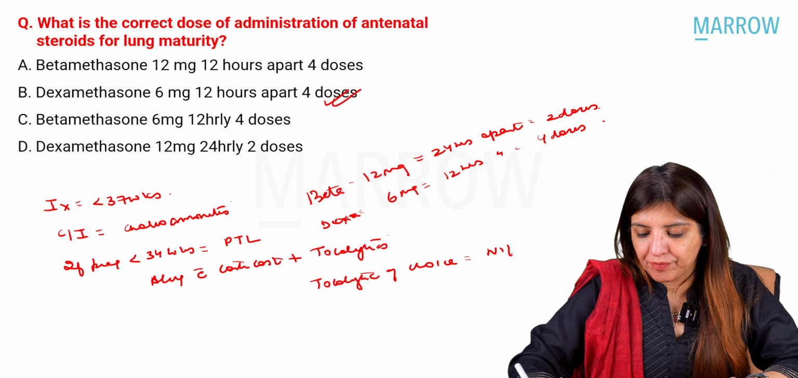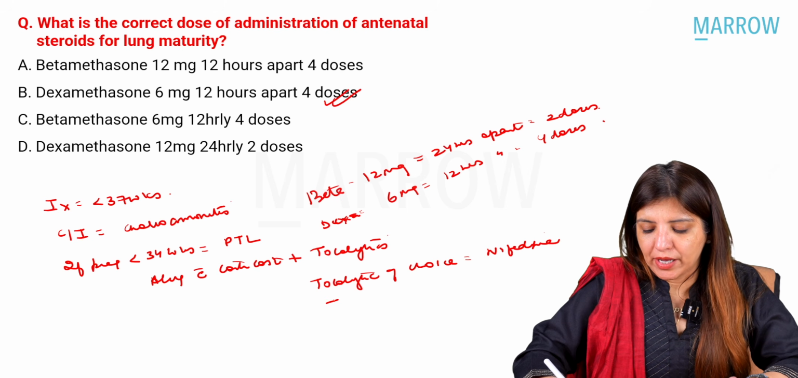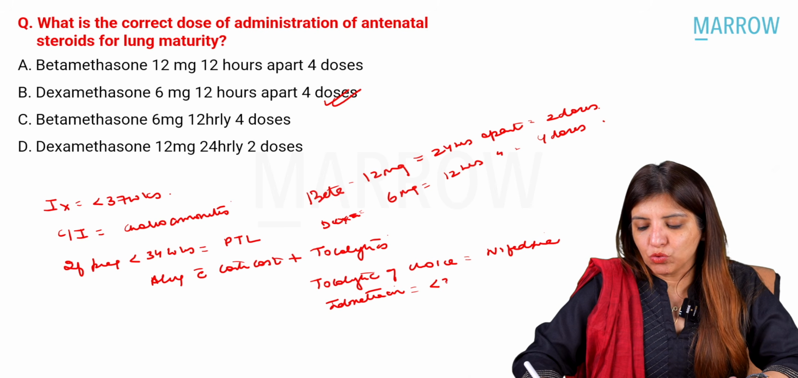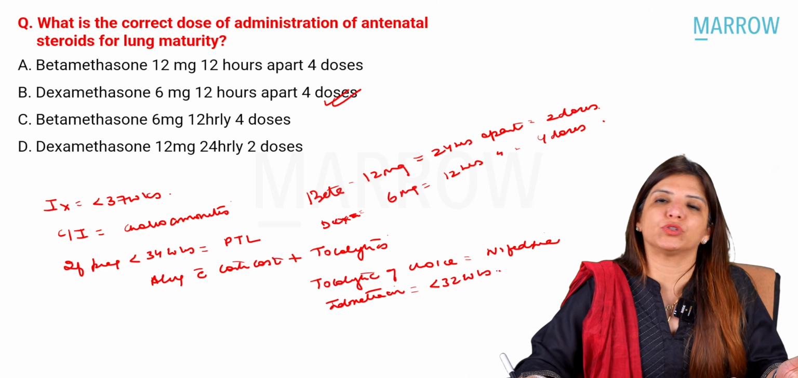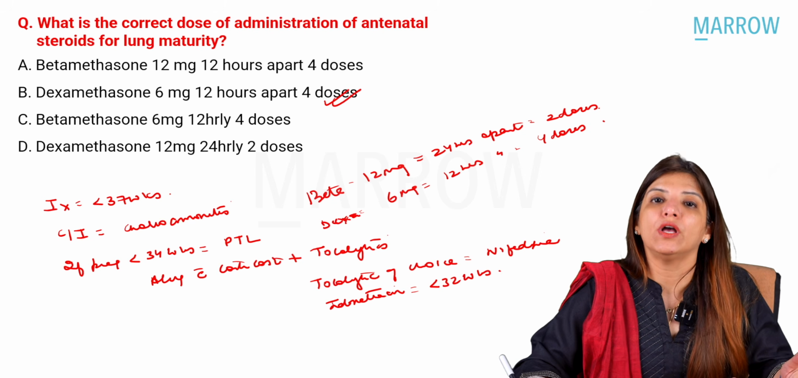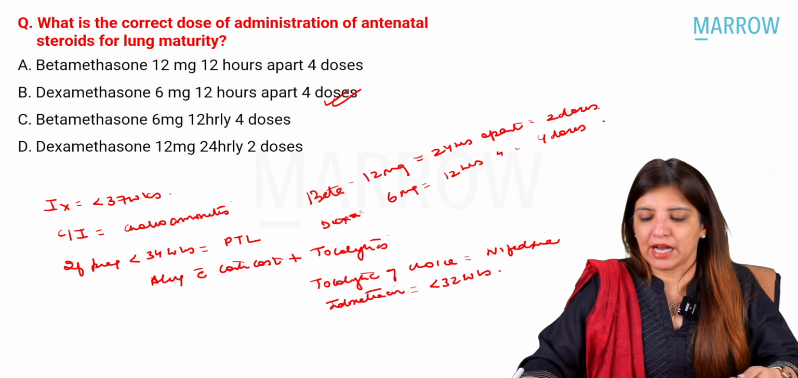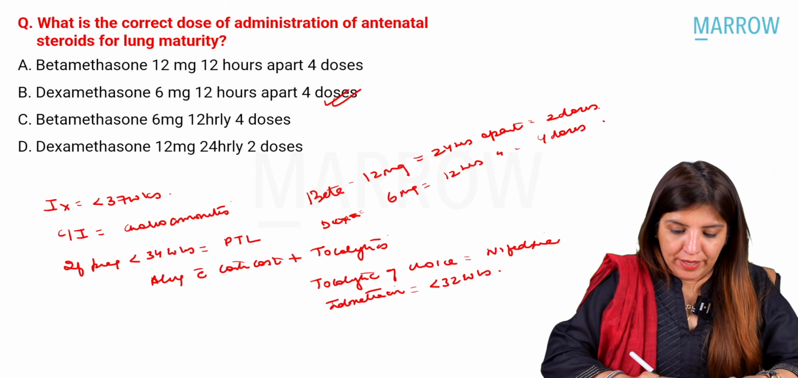is nifedipine. Right? Please remember, indomethacin is also a tocolytic, but it should be used only at less than 32 weeks, because if you use indomethacin at more than or equal to 32 weeks, it leads to premature closure of ductus arteriosus. Right? Okay. Next question.